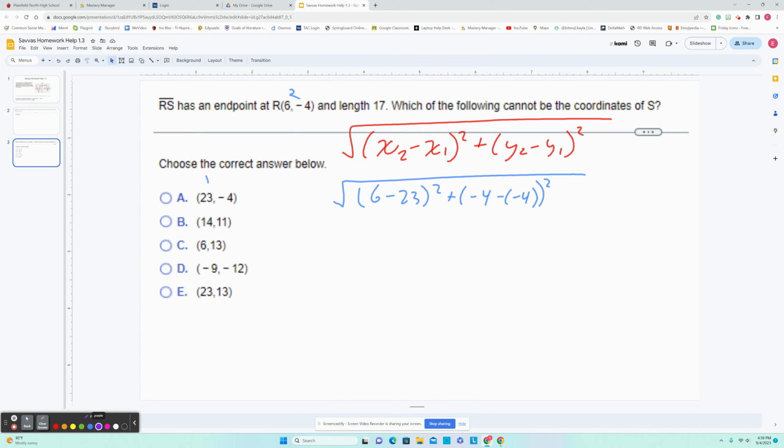From here, I'm going to simplify. This becomes positive. So I have a -4 and a 4. That's 0. So that's just kind of gone. But the other side, I have 6 minus 23, which leaves me with a -17 squared. After I square this and then take the square root, I'm going to get 17 back. So therefore, because this does have a length of 17, this is not one of our answers.